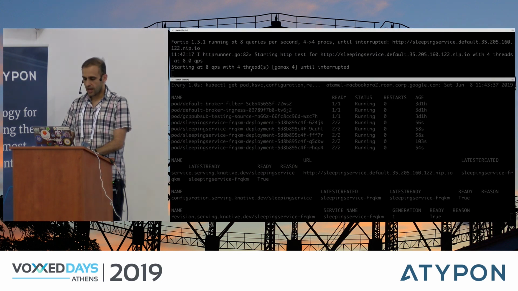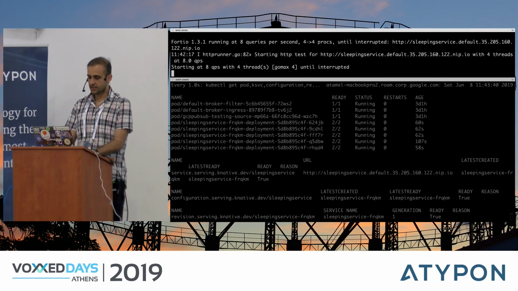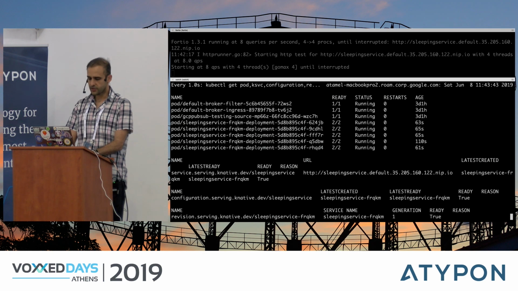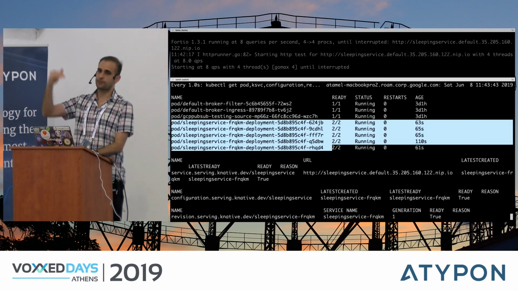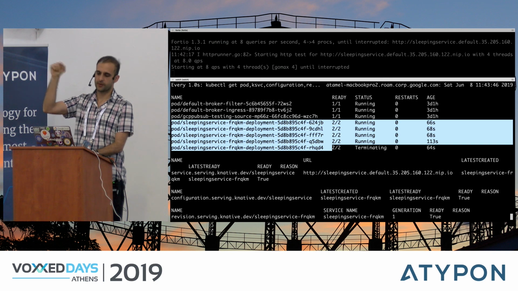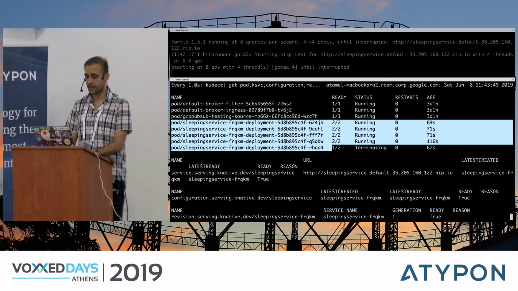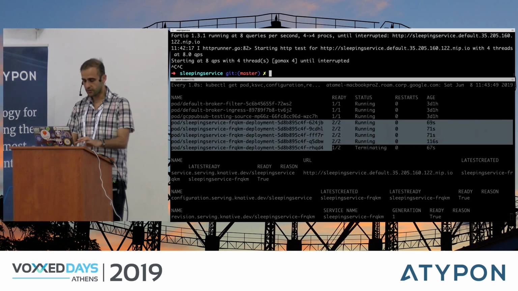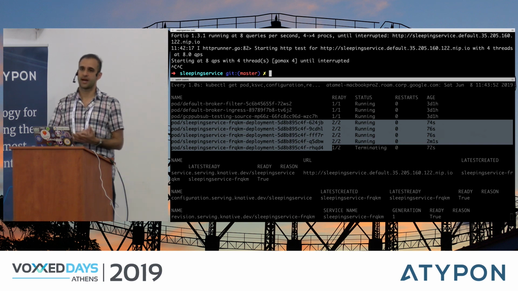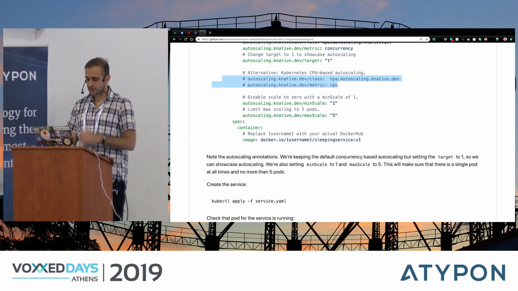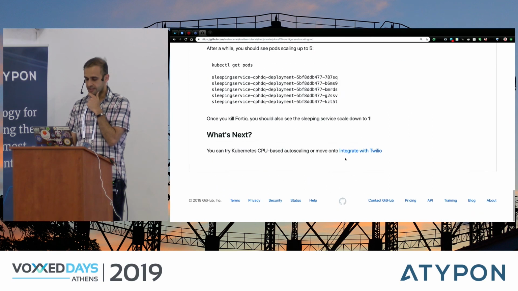So let's see what happened to our service. Here I'm hitting our service with Fortio. And as you can see, our sleeping service scaled up to 5 because I had my maximum at 5. So everything scaled up already. And if I kill my Fortio, then it will scale down to 1 because I had 1 as minimum scale. So that's all I want to say about autoscaling.